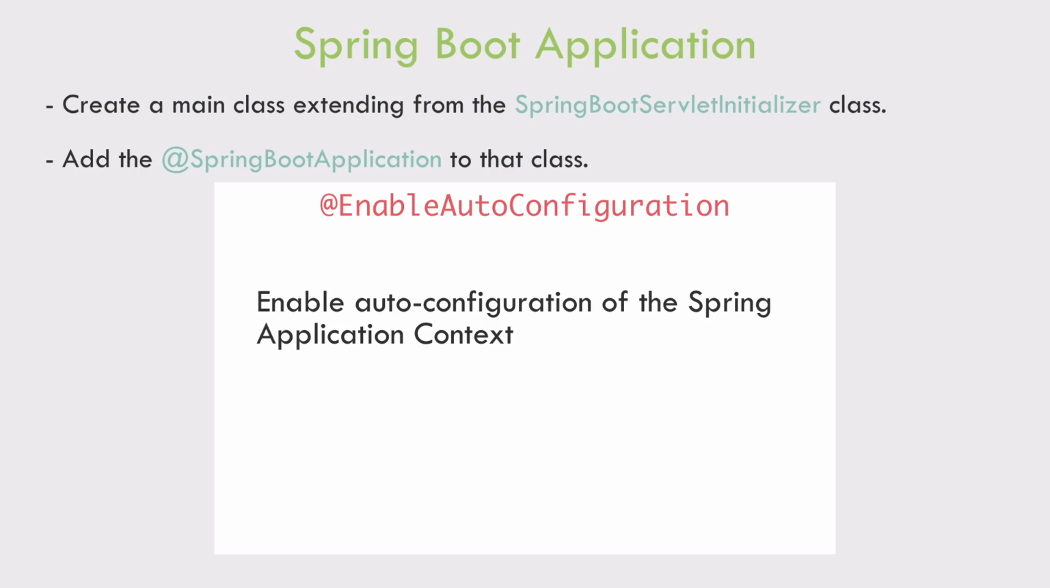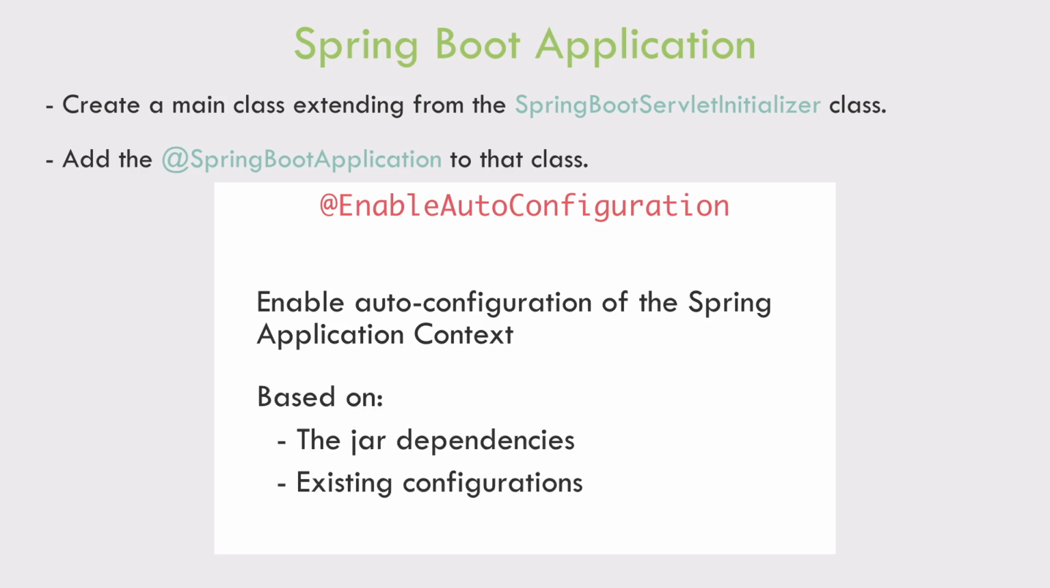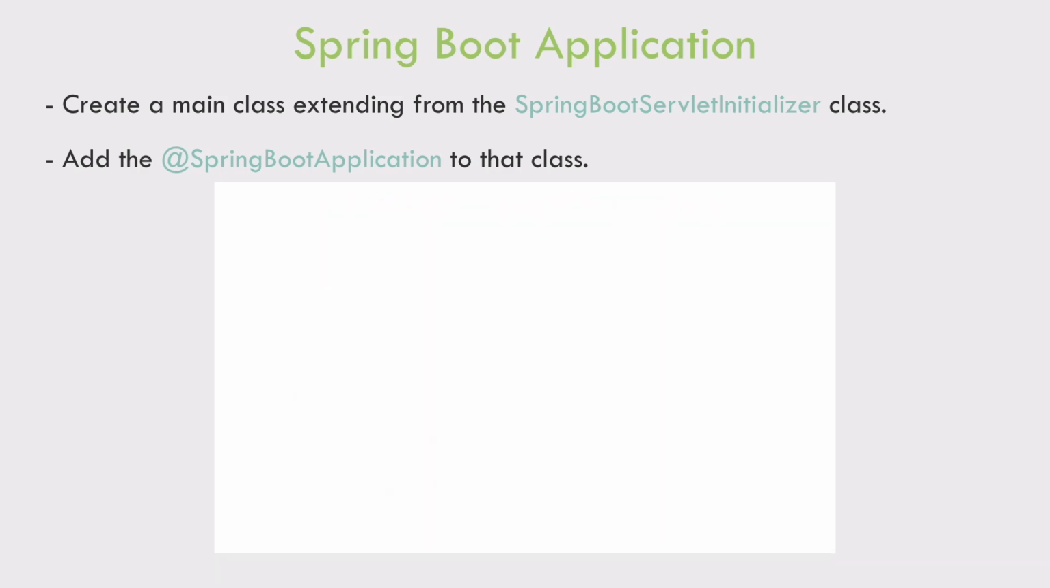By enabling auto-configuration, the Spring Boot framework looks at the jar dependencies that you have added to the application and the existing configurations for the application if there is any, and then based on these automatically configures your Spring application. For example, if you have H2 on your class path and you have not manually configured any database connection beans, then Spring Boot auto-configures an in-memory database. How convenient is that? Next, the ComponentScan annotation.